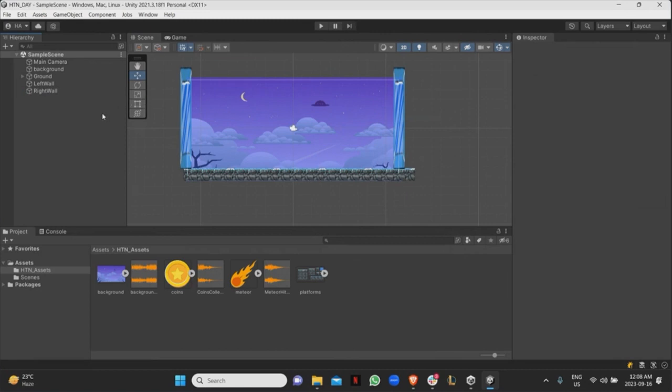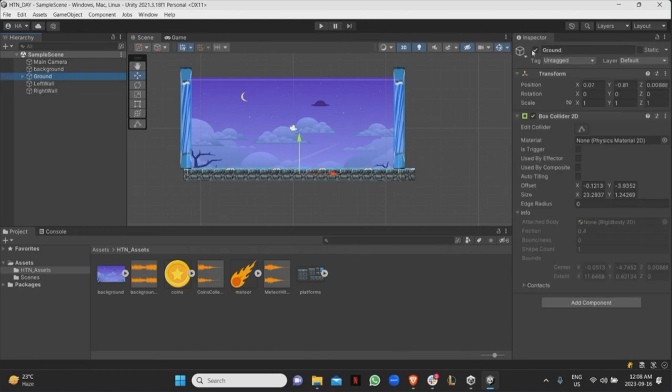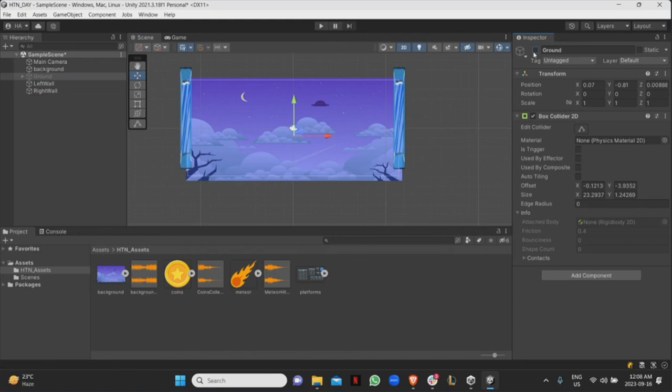Yes. Could you quickly show how to make the collider for the ground again? Can I quickly show how to make the collider for the ground? Okay. So there are two ways to do it, right? Let's assume I'm starting from the beginning. Over here, if I click on this checkbox right here, it just disables it. So I'm just going to disable it for now.